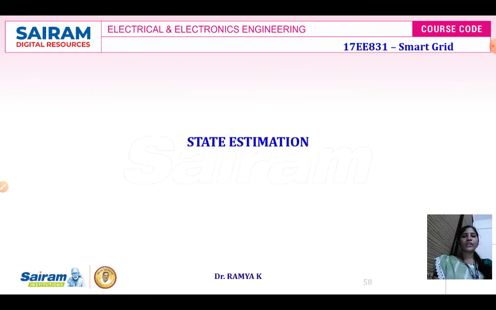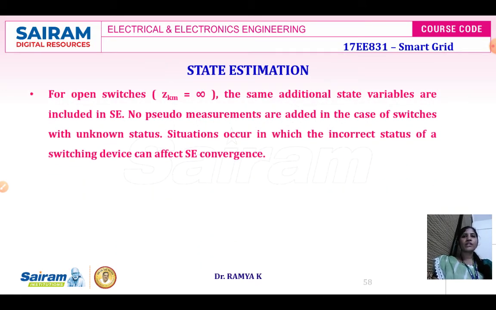Second condition is going to be your open switch. First condition is going to be your closed switch where your impedance is going to be 0. Second condition is going to be the open switch where the impedance is going to be infinity. So under this condition, the state variables are included in your state estimation. Here no pseudo measurement is added in case of your switches because of their unknown status. And also, if any situation occurs with respect to incorrect data, then the status of the switching device will affect the state estimation convergence.